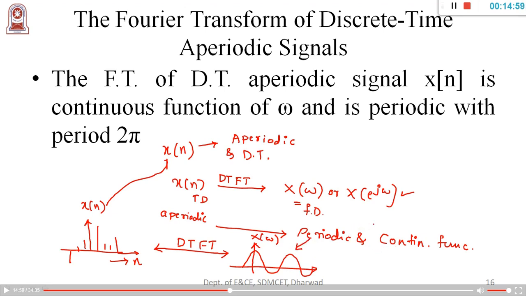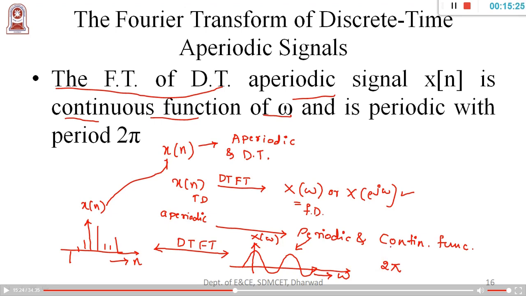So the Fourier transform, just concentrate. The Fourier transform of a aperiodic signal x of n is a continuous function of omega, periodic with period 2 pi.